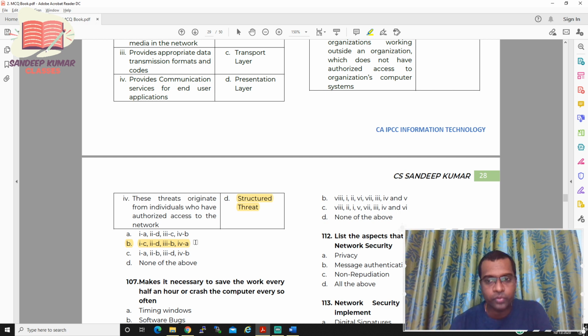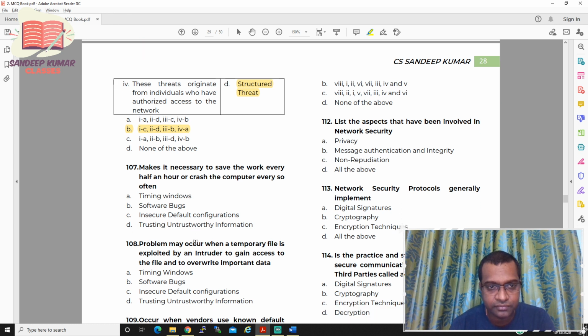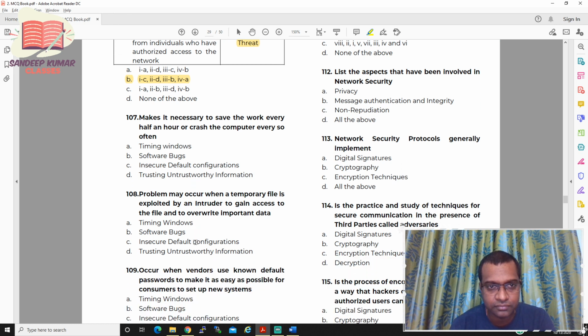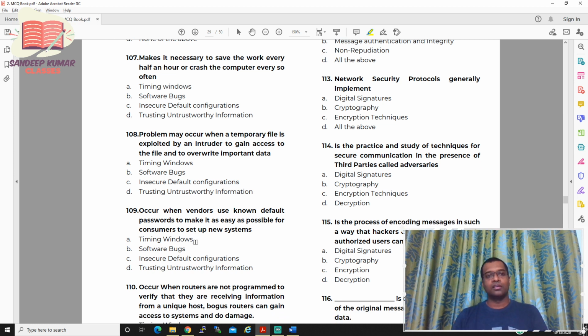So let us move to question number 107. It makes it necessary to save the work every half an hour, or crash the computer every so often. So what exactly is the type of vulnerability?